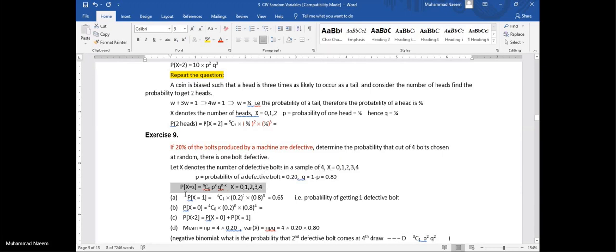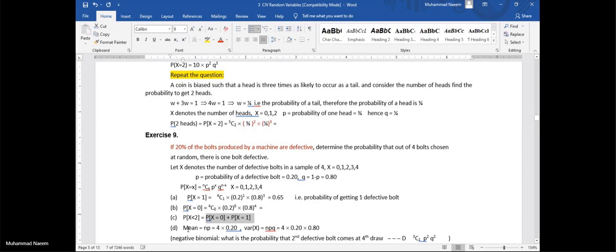Now find the probability. First of all, we mention the probability function and then find the probability. Probability for 1 means p power 1 and q power 3, and 4C1 is the coefficient. So that is the probability to get 1 defective bolt. Similarly for 0 and less than 2. Less than 2 means we sum up all the probabilities for x less than 2.